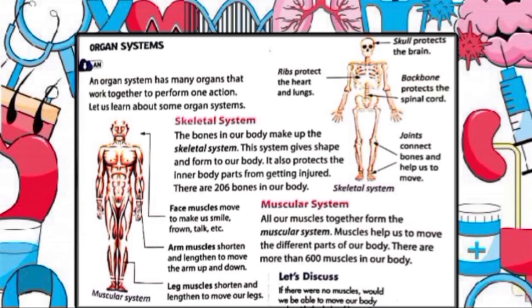So the bones in our body make up the skeletal system. The function of this system is to give shape and to form our body. It also protects the internal body parts from getting injured. And there are 206 bones in our body.